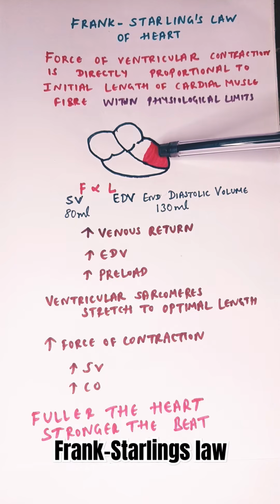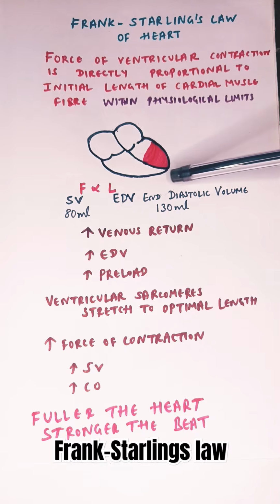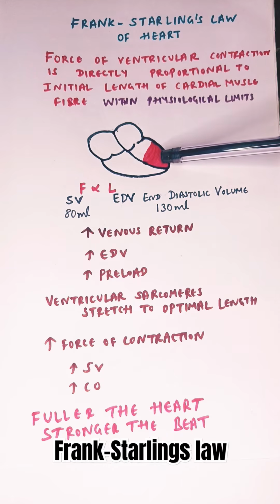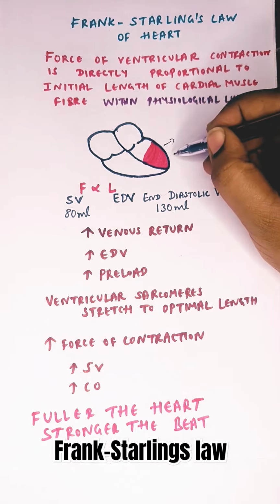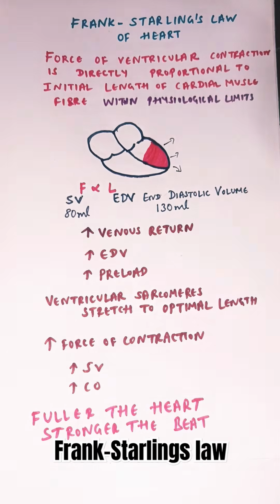Remember, when the ventricle is fully relaxed, the amount of blood present within the ventricle we call the end diastolic volume, which is about 130 ml of blood. When the end diastolic volume is increasing, it means the length of the cardiac muscle fiber is increasing. It starts stretching out like this. So the ventricle muscle will keep relaxing, and the length of the muscle fiber will keep on increasing.